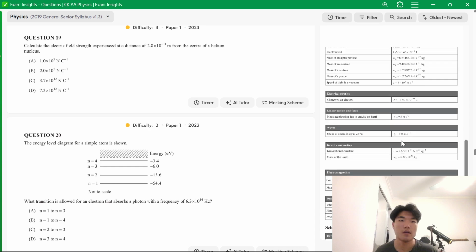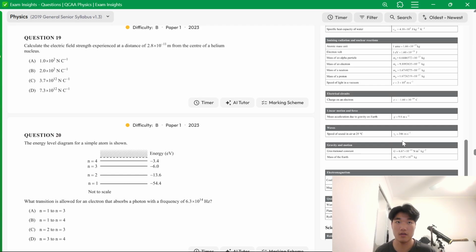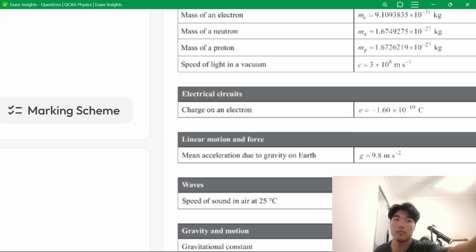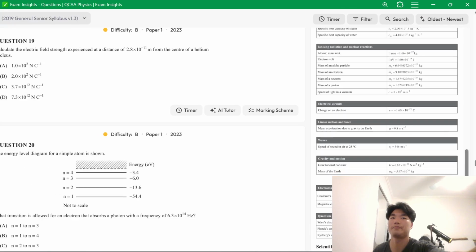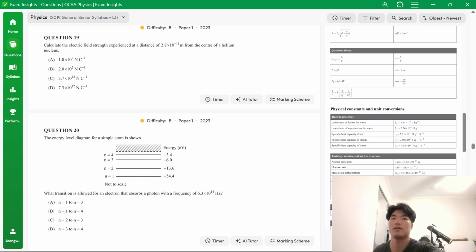Protons have the same charge as electrons, but they're just positive. And the charge in coulombs is 1.6 times 10 to the negative 19. So we just make this value positive for the protons.